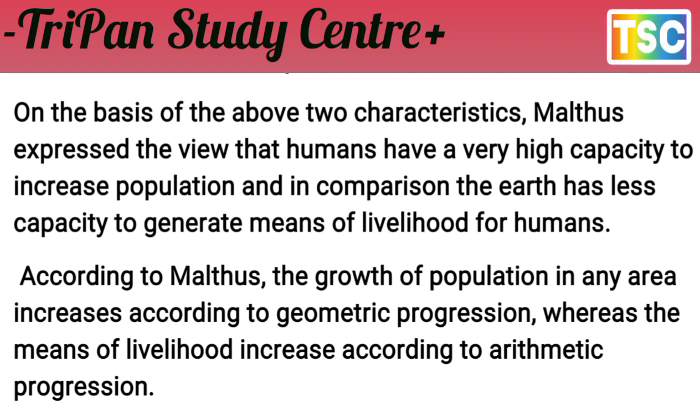According to Malthus, the growth of population in any area increases according to geometrical progression, whereas the means of livelihood increase according to arithmetic progression. That's important here. Population increases in geometrical progression and resources only in arithmetic progression. Let's see this in detail.